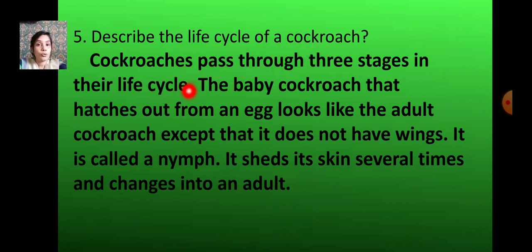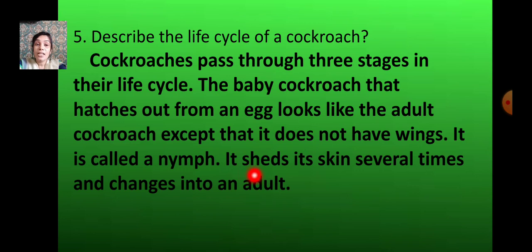Cockroaches pass through 3 stages in their life cycle. The baby cockroach that hatches out from an egg looks like the adult cockroach. As soon as the baby cockroach comes out of the egg, it looks like the adult cockroach, but it does not have wings. It is called a nymph.